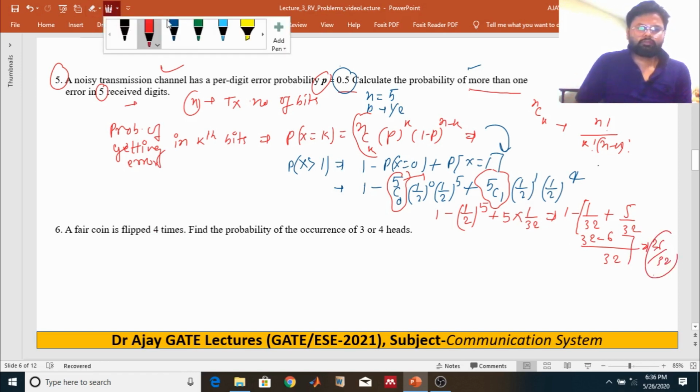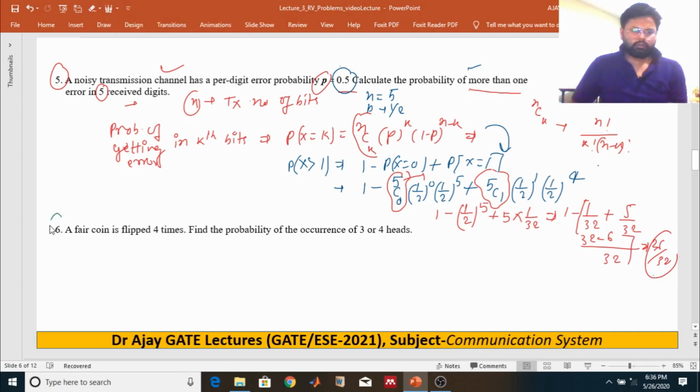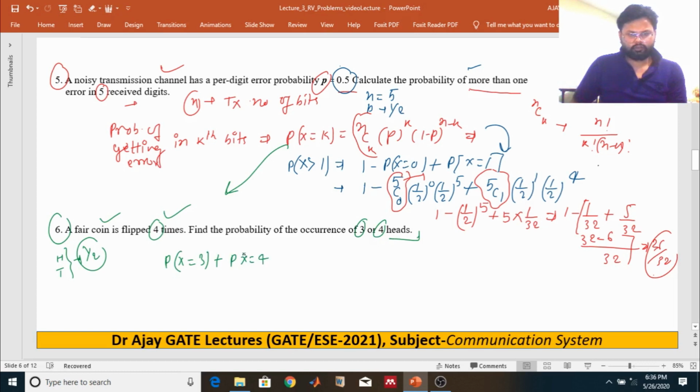Now next problem. A fair coin is flipped 4 times. What is the probability of occurrence of 3 and 4 heads? We just apply this formula also. As you know, a fair coin, if flipped, can be either head or tail, and the probability will be half. So the occurrence of 3 and 4 is nothing but probability of x is equal to 3 plus probability of x is equal to 4.